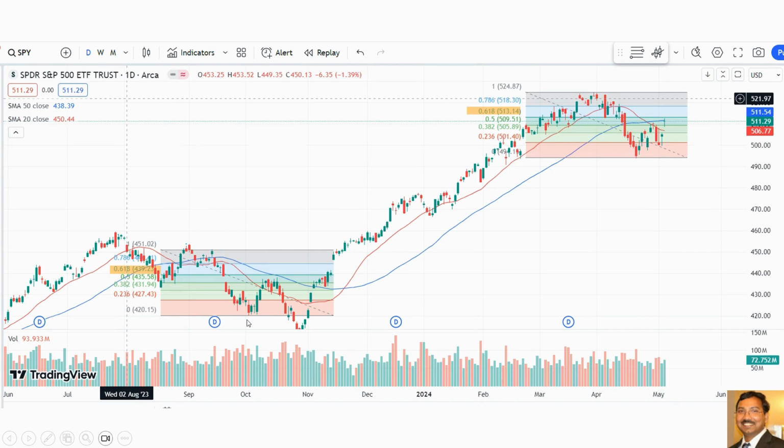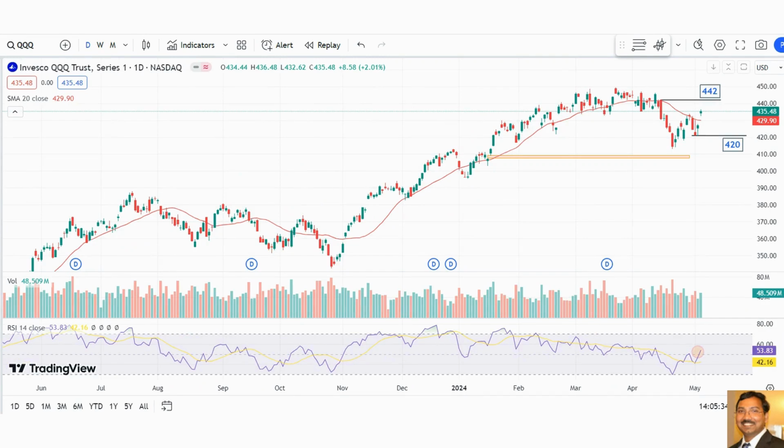In September it made a low, then it hit the Fibonacci 0.618 level and was rejected, and then made another low in October. Similarly, here in May, we made a low here at 494 and it hit very close to the 0.618 level, like 513, and rejected there. If it rejects there, then again we may expect a similar kind of thing, another lower low in the month of May. That's the reason I mentioned: will history repeat itself this month?